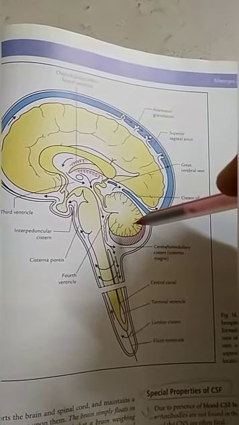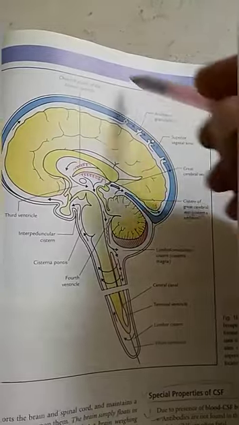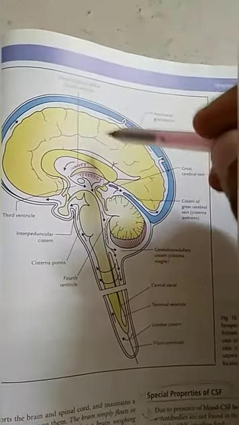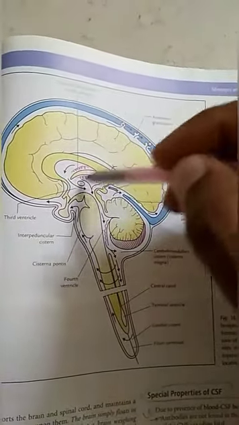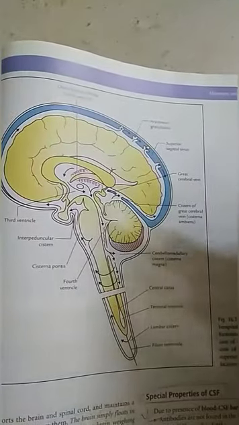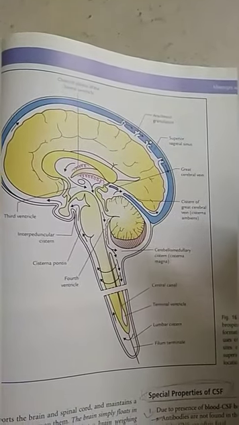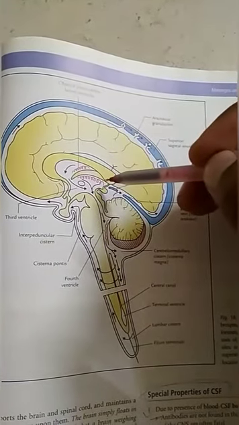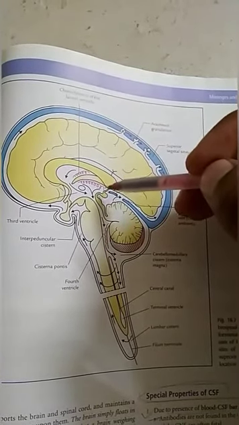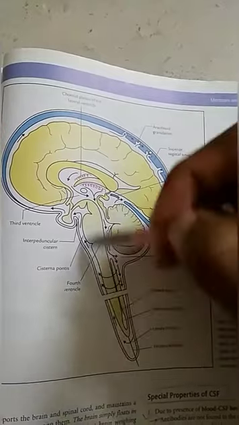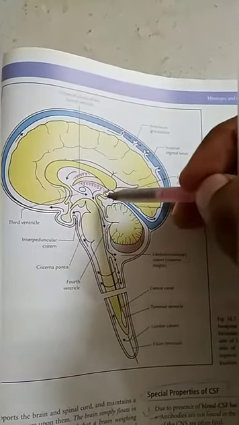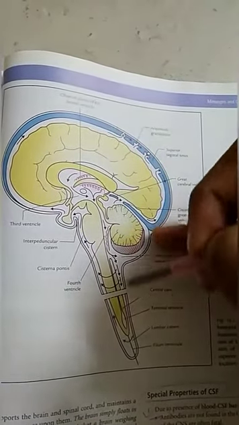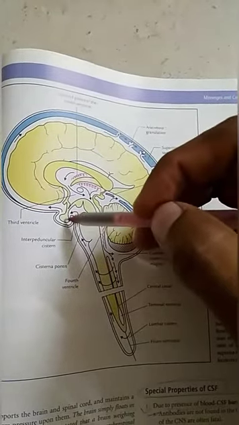On the contrary, if blood volume of the brain reduces, then more CSF is retained inside. And lastly, it serves as a pathway for the pineal secretions to reach the pituitary gland.